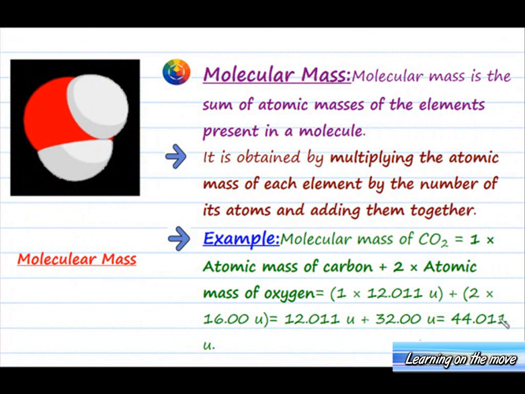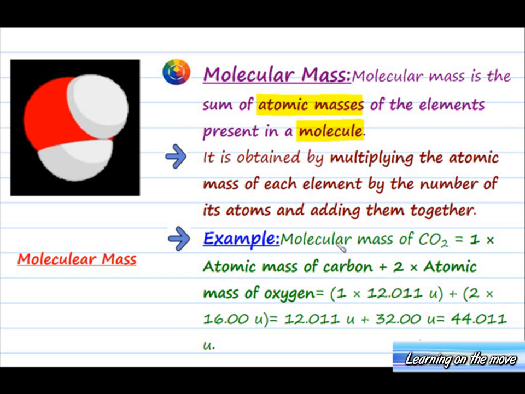After atomic mass, let us see what is molecular mass. Molecular mass is the sum of atomic masses of the elements present in a molecule, and it is obtained by multiplying the atomic mass of each element by the number of its atoms and adding them together.